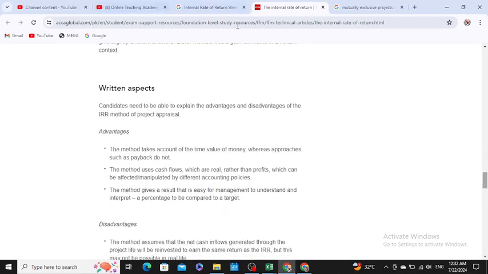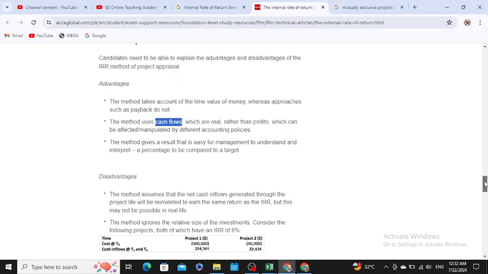Sir, the advantages of internal rate of return: it considers time value of money, whereas other methods such as payback period do not consider time value of money. It is based on cash flow, not on profit, whereas accounting rate of return is based on accounting profit, which you can manipulate or adjust through your accounting policies. Then the third is that it is easy, and you can interpret the result. Management can use a percentage to interpret the result.